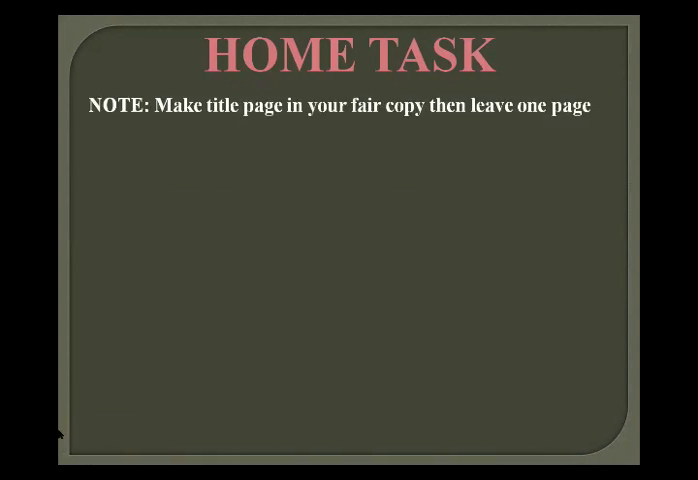So firstly, you just make a tag. Hope you all completed your chapter number 2, input and output devices. After completing chapter number 2, you can make a title page for chapter number 3, more about Windows 7. Make a title page and leave one page. And then you have to solve all these short questions.